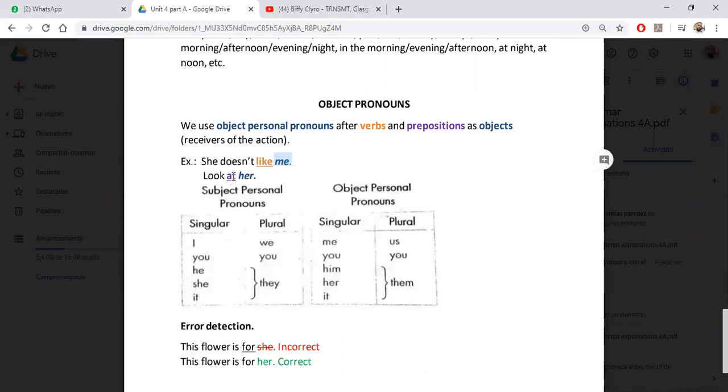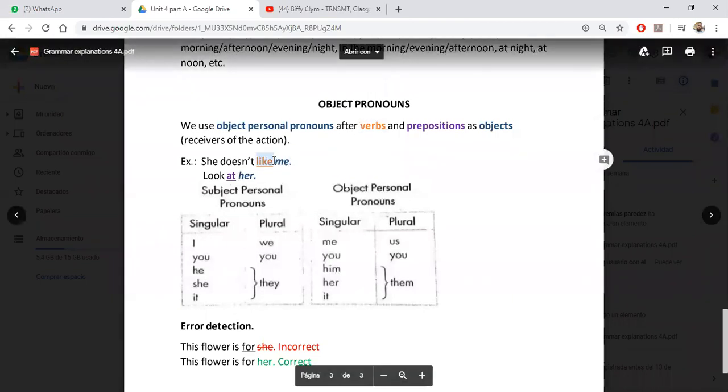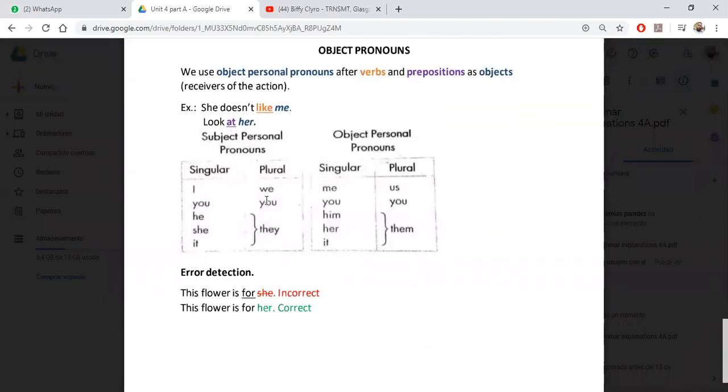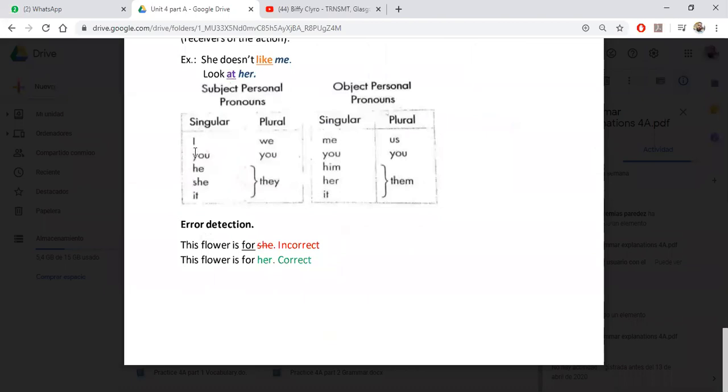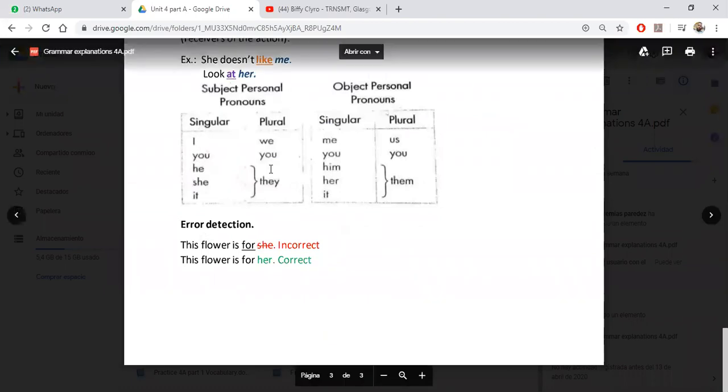Another example: look at her. This is a preposition, so we use the object pronoun here, and this is a verb, and we use the pronoun here. See that it has the same color, okay? Prepositions, purple, verbs, orange. So we have the subject pronouns that you know: I, you, he, she, it, we, you, they, and we have the object pronouns: me, you, him, her, it, us, you, them.